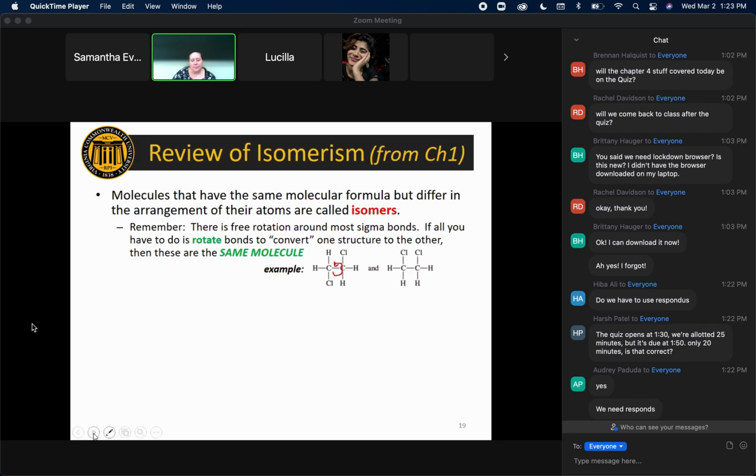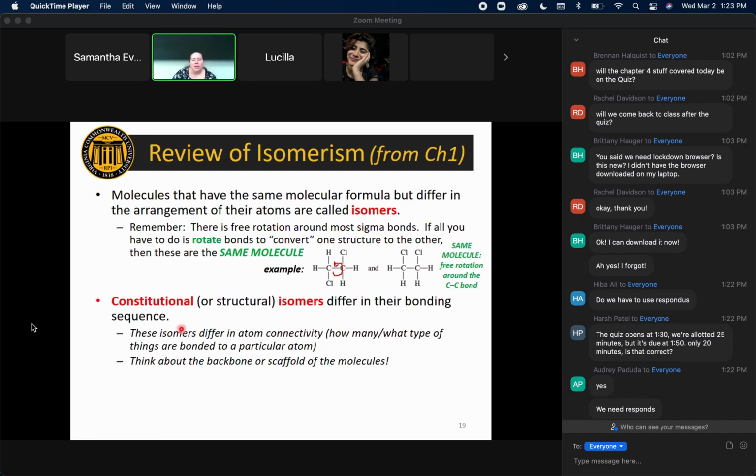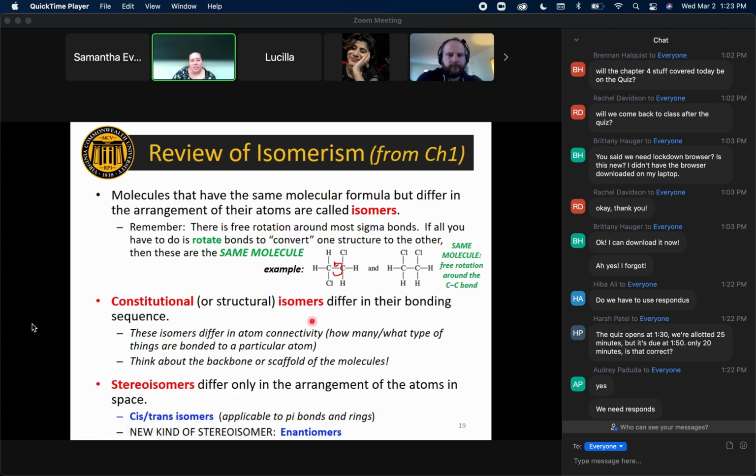Okay, so recall isomers. These are the same molecule because all we did is rotate around a sigma bond. Constitutional isomers are going to differ in their bonding pattern. We also talked about stereoisomers. So these are the 2 different types of isomers that we introduced in chapter 1. And I told you in chapter 1, the type of stereoisomer I introduced was called cis and trans. We applied it both to pi bonds and to rings.